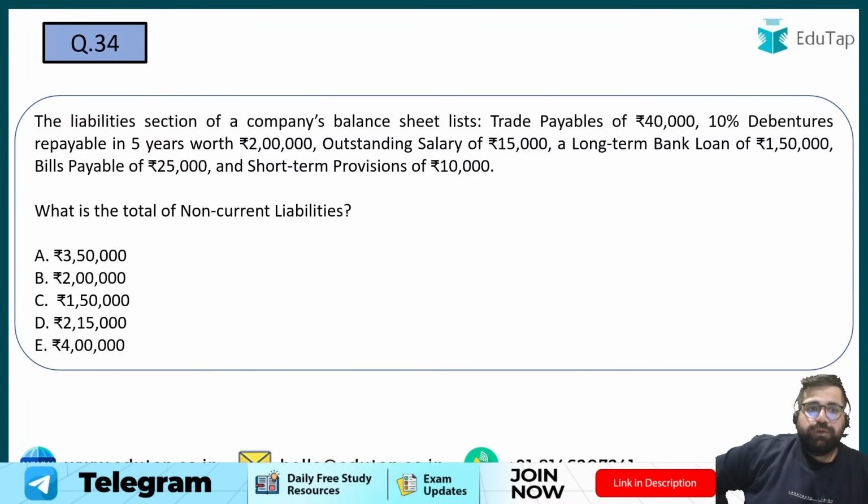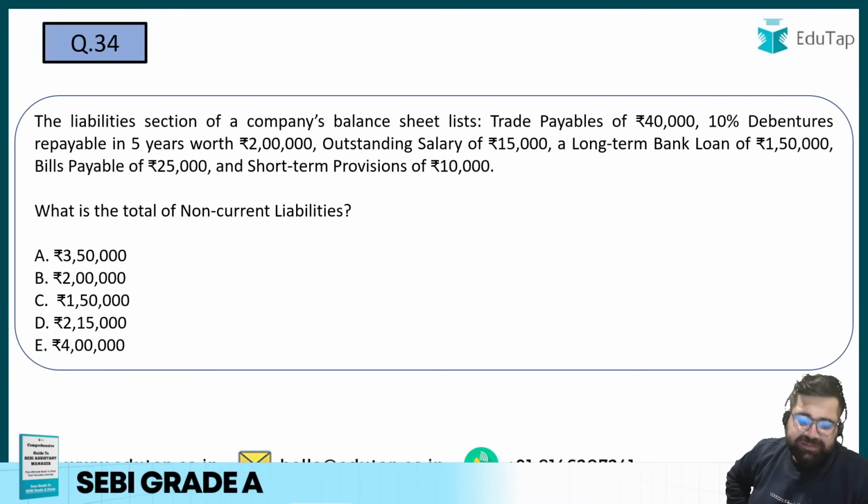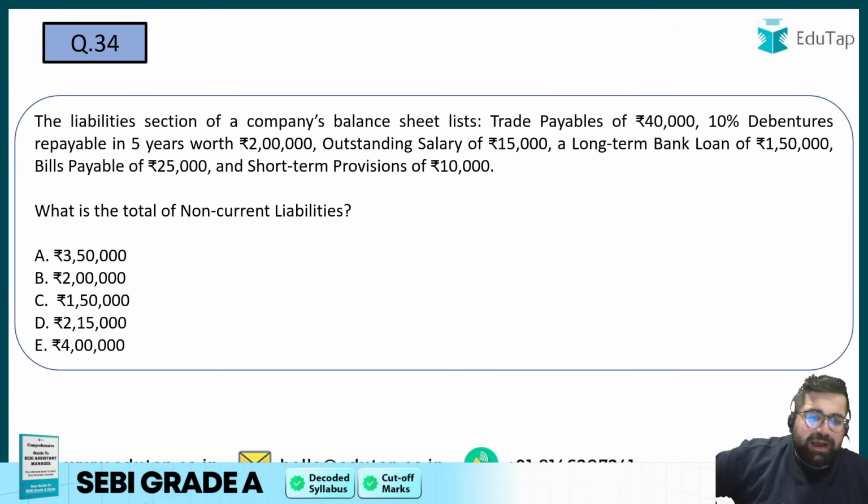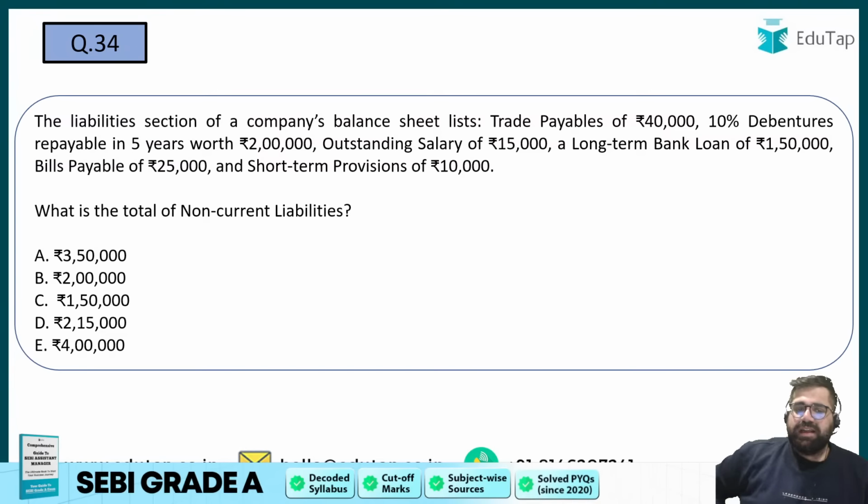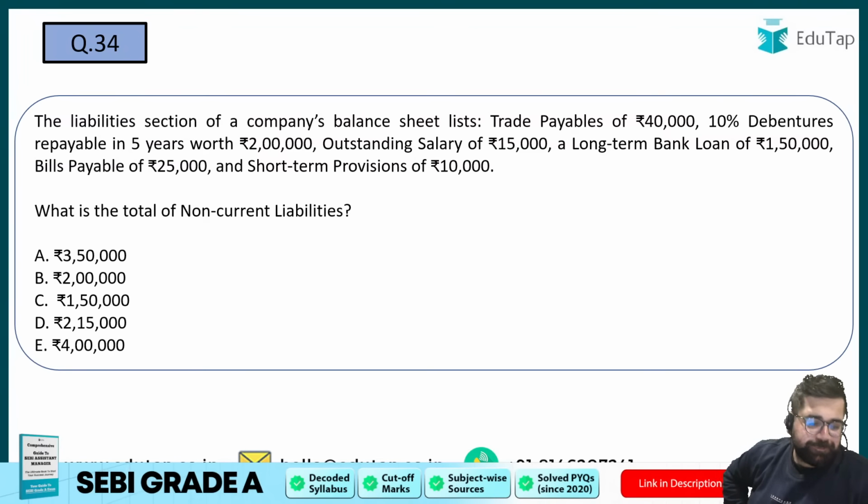Question number 34. Now you have been given the liabilities of one particular balance sheet. You have to tell me the total of non-current liabilities. I need answers for this because this is again the basics of the balance sheet.